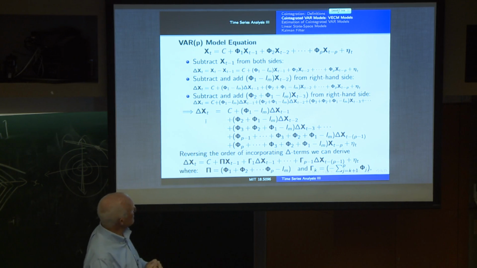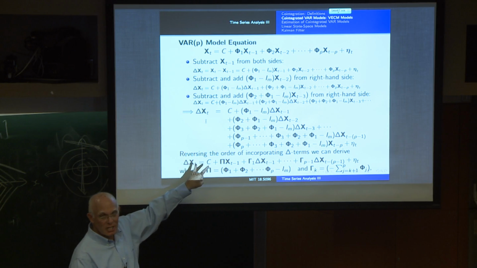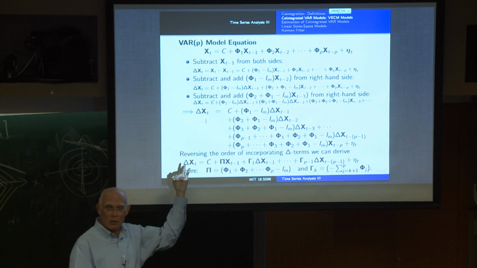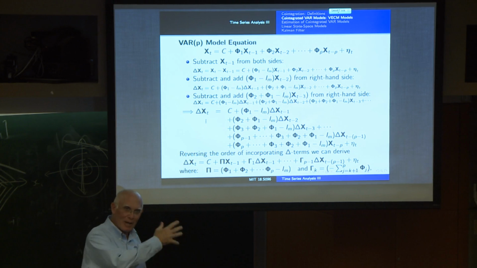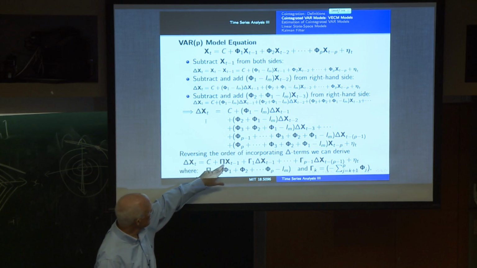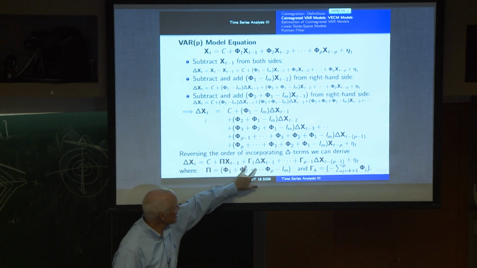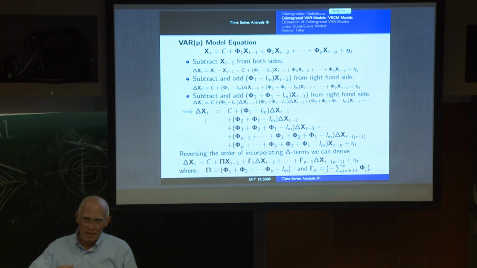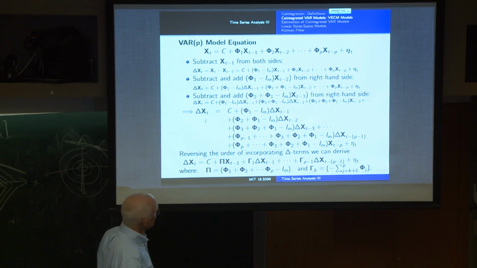And this representation, or this argument, can actually proceed by eliminating differences in the reverse way, starting with the pth lag and going up. And one then can represent this as delta x_t is c plus some matrix times just the lagged series plus various matrices times the differences going back p minus 1 lags.